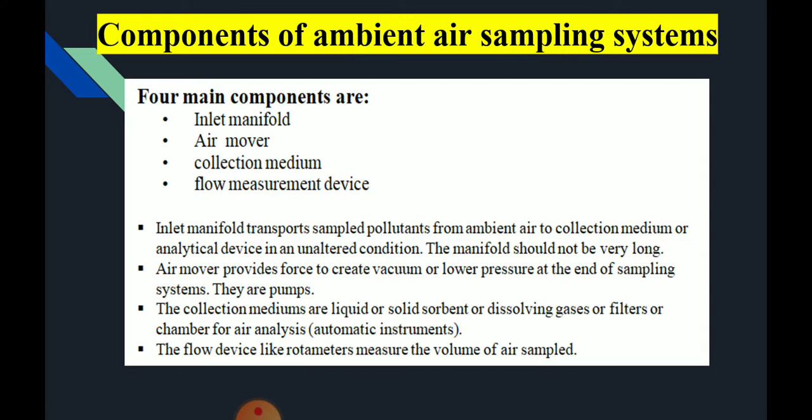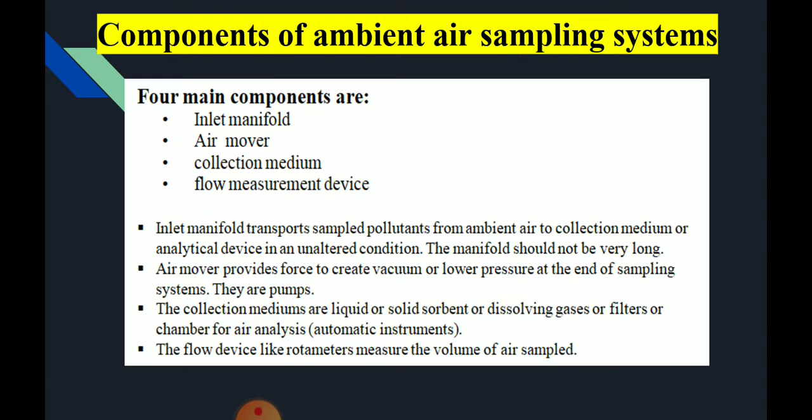So next one is components of ambient air sampling system. 4 main components are inlet manifold, air mover, collection medium, flow measurement device. Inlet manifold transports sampled pollutants from ambient air to collection medium or analytical device in an unaltered condition. The manifold should not be very long.